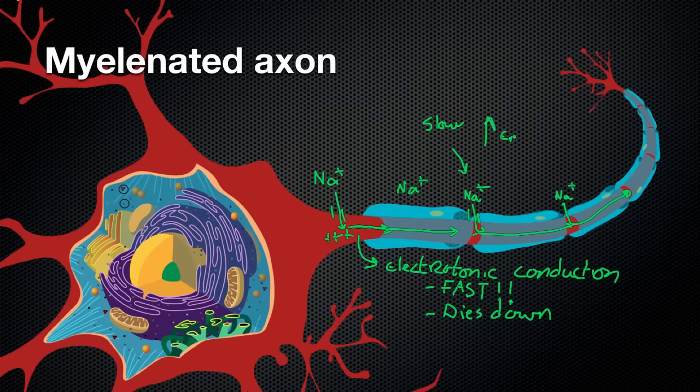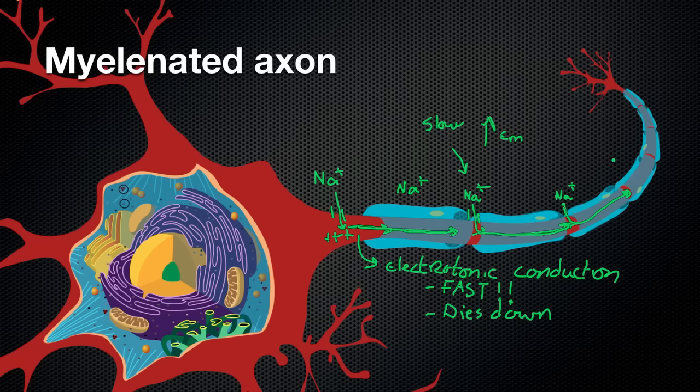So I'm going to put an arrow going up, and E sub M stands for membrane potential. That causes a boost in the signal so that this process can continue. So we have an exchange of this fast process with this slow process. Fast process, slow process. But the way it's paired makes it so that the signal can jump quickly from one node to the next node, to the next node, to the next node.